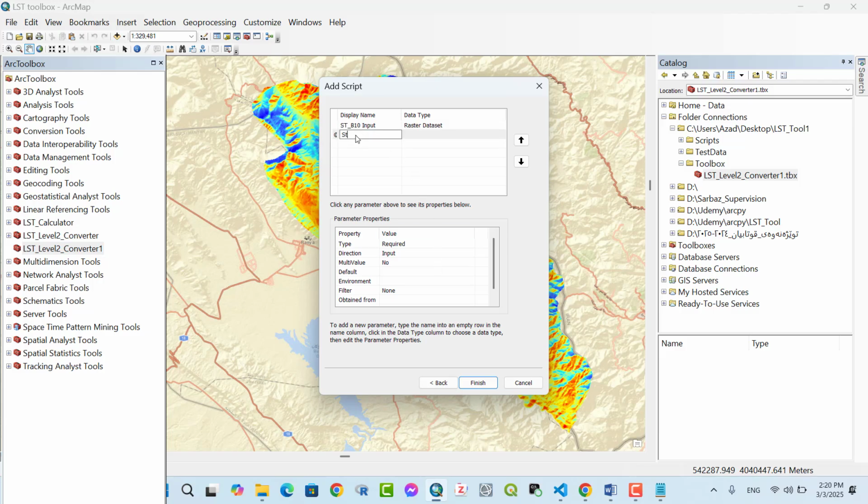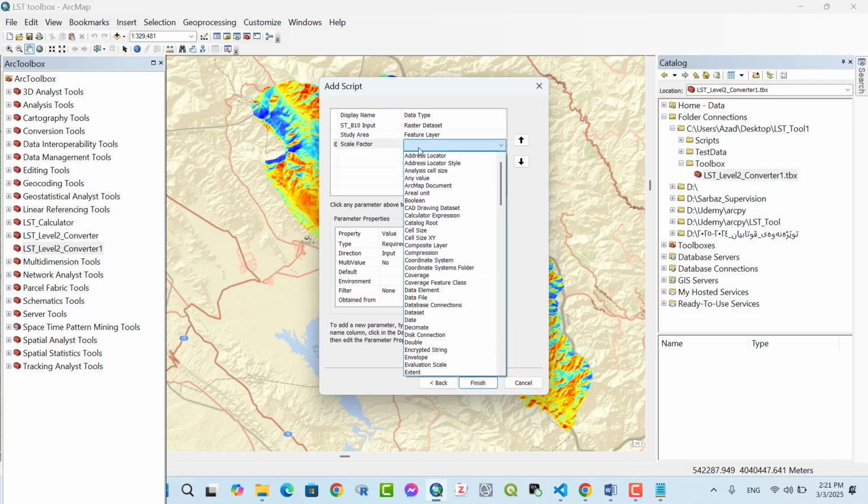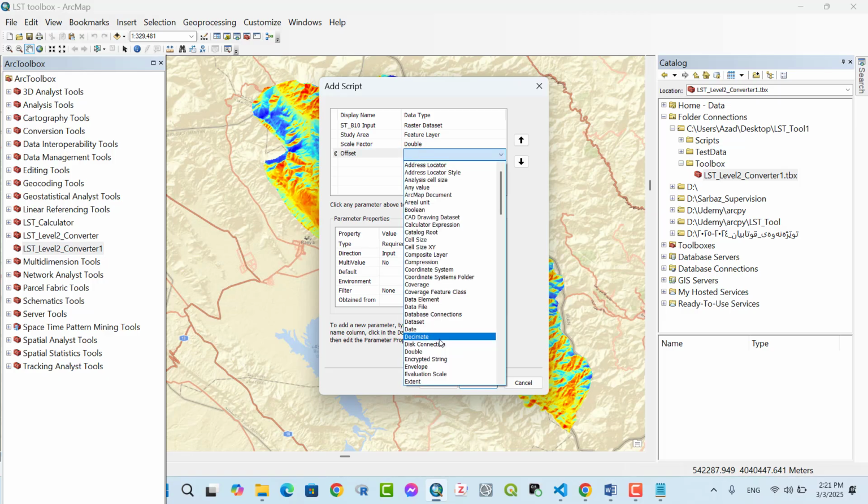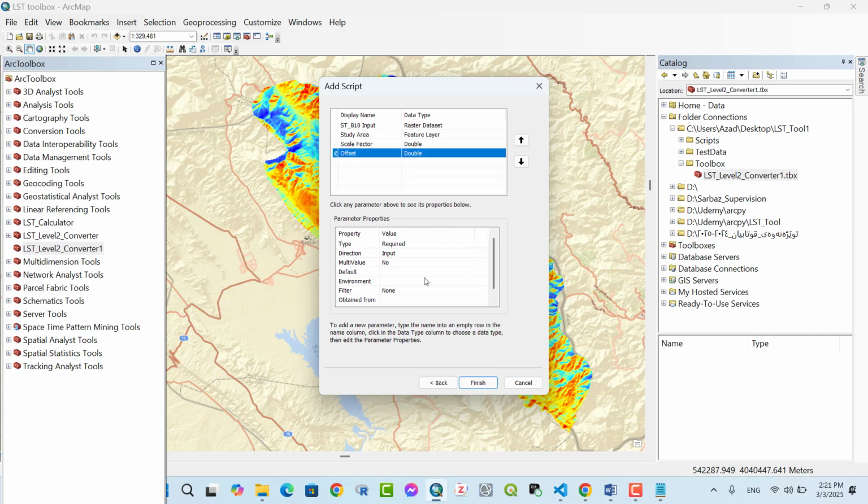The second one, study area, feature layer. The third one, scale factor, the type is double. Then offset, the type is double.